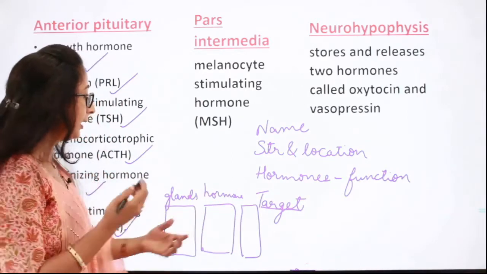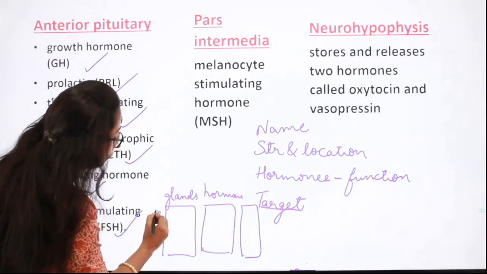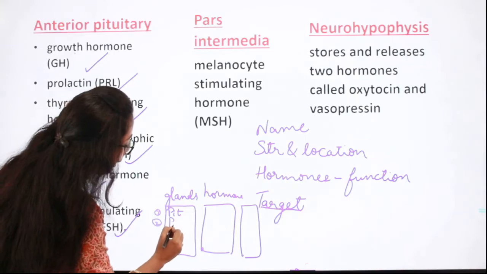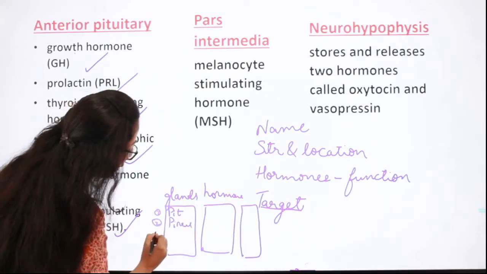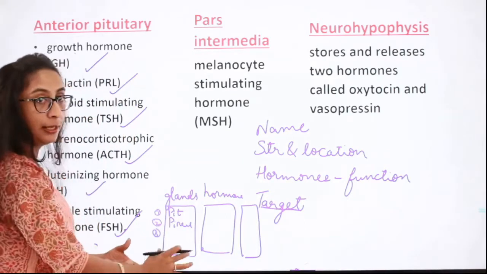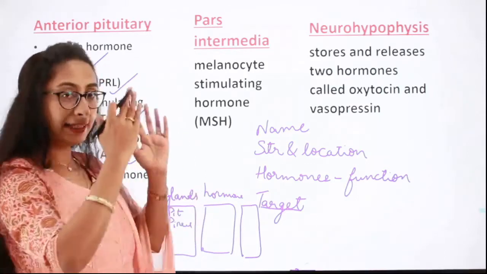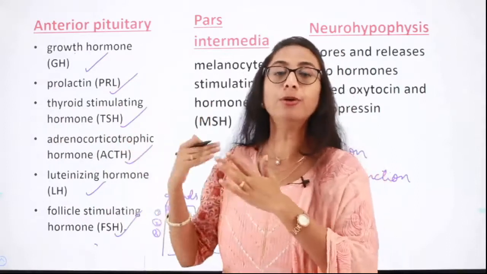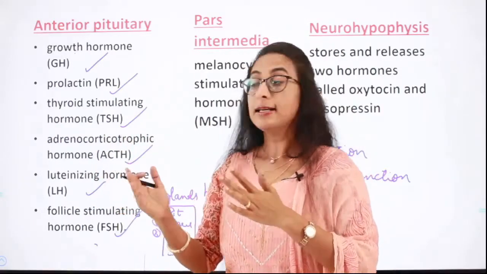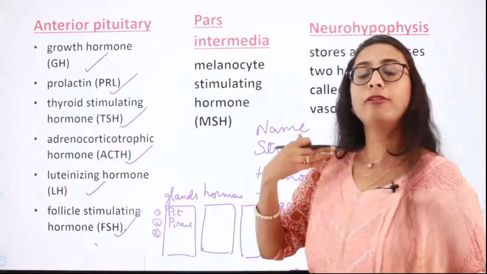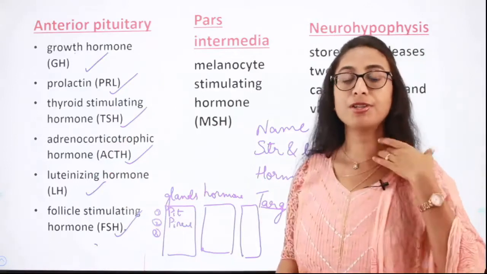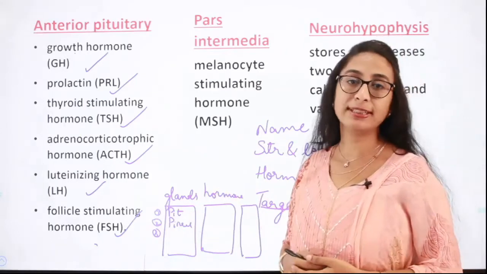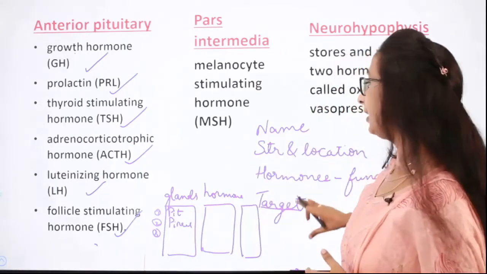So under this you will have different glands. One will be the pituitary gland, the second one will be the pineal gland, and the third one can be the hypothalamus, and so on. You will have to match the right gland with the right hormone and the target cell which it is going to target. Isn't it? This kind of question you can find almost every year in your NEET examination. There have been several questions in this pattern asked in previous year examinations. So please keep these points in mind.